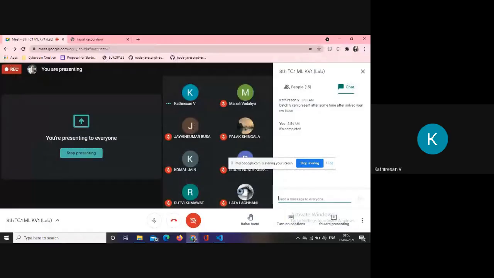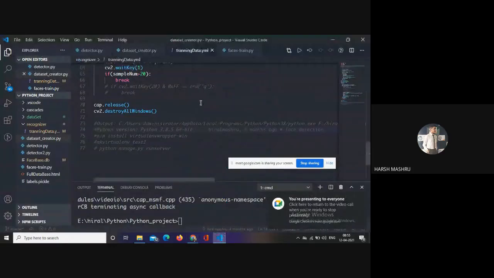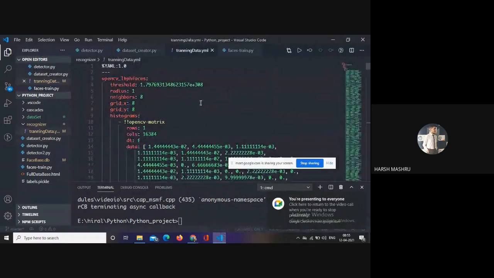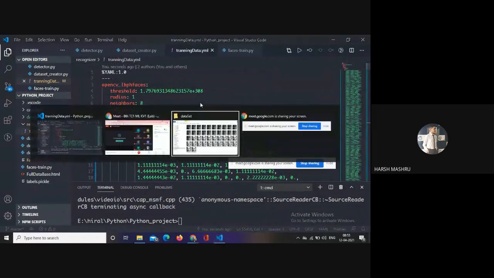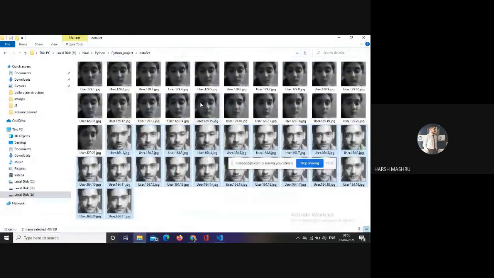So how many images is it taking in the training part? In the training part, it takes the whole database over there, the whole 42 images. The whole 42 images are trained, and then at the time of detection, on the basis of the training model, it will detect your face, that who is this person. So only 20.